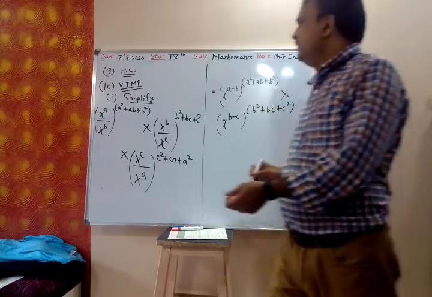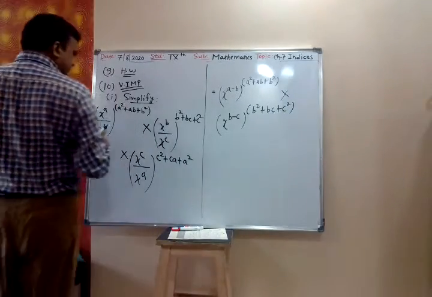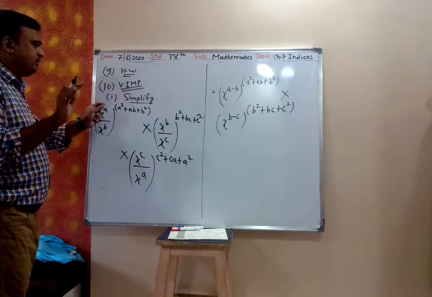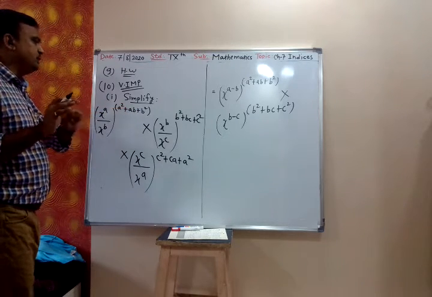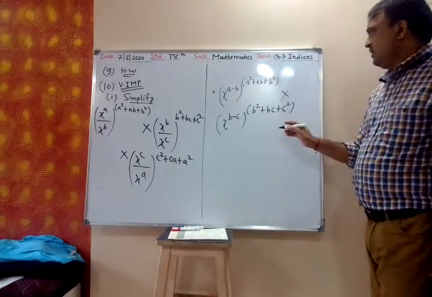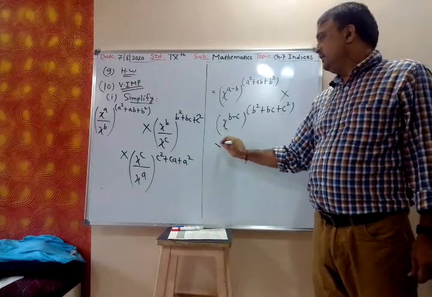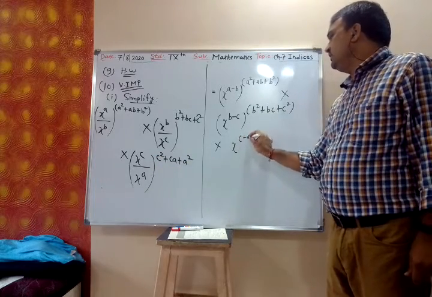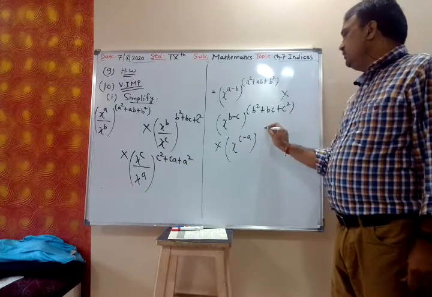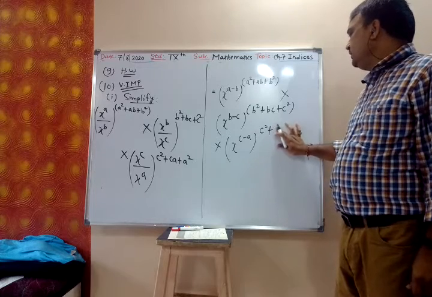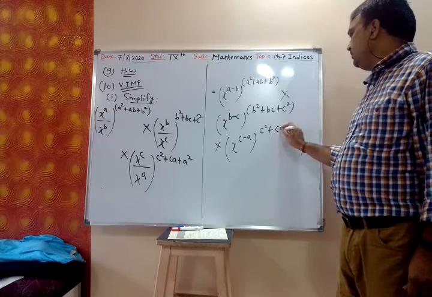Which one? A square plus ab plus b square. You cannot take a plus b whole square because there should be 2ab. It is ab only, into x raised to c upon x raised to a. I will write x raised to c minus a into c square plus ca plus a square.